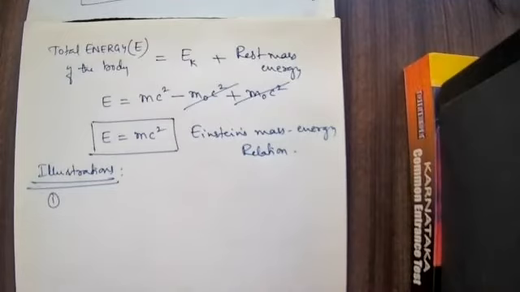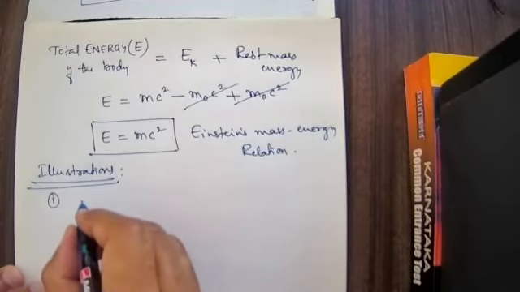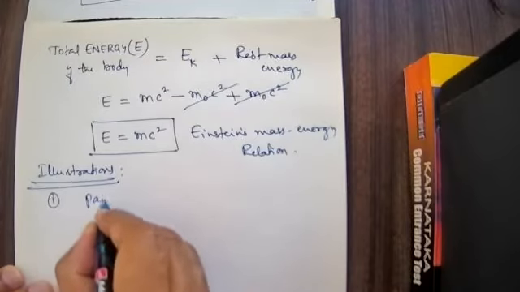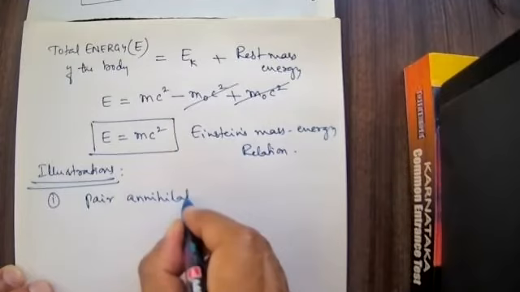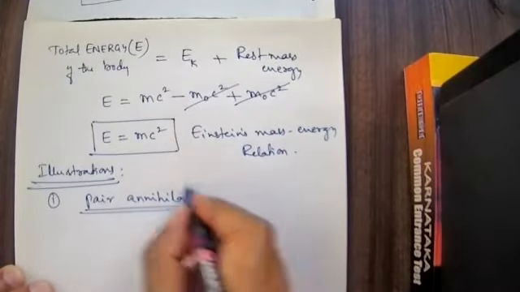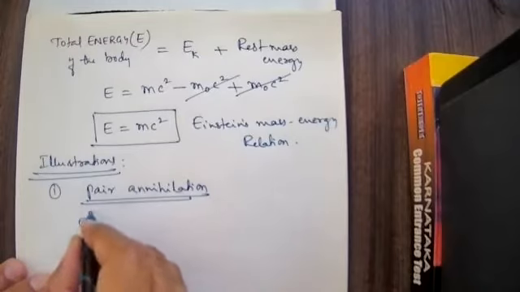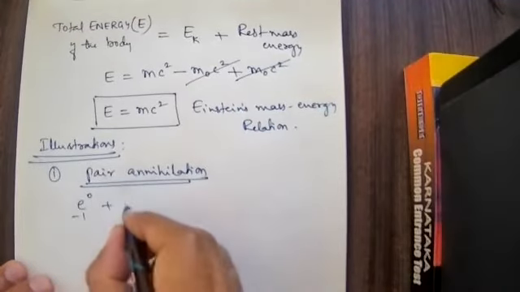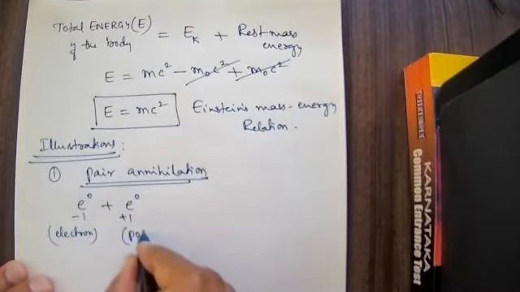In the case of cosmic rays, we are going to teach about pair annihilation and pair production. First, I will take up pair annihilation. Pair annihilation means pair destruction. Annihilation means destroy, they are going to get destroyed. Let us consider an electron, e0 minus 1, and one positron, e0 plus 1.